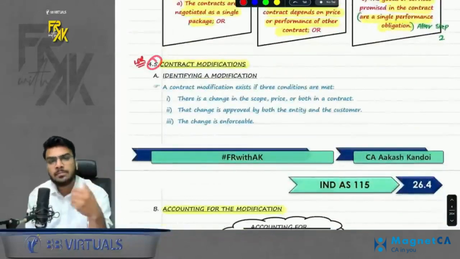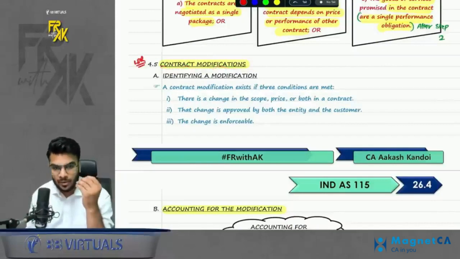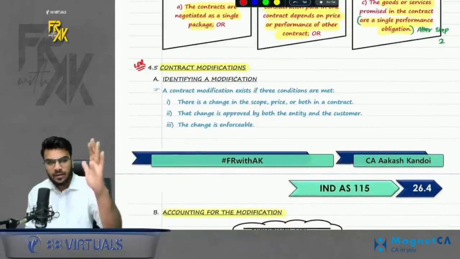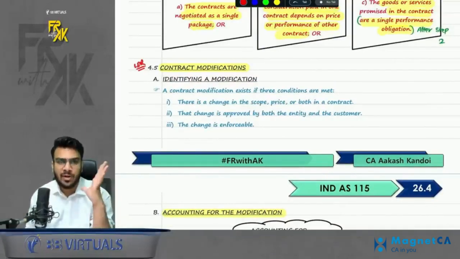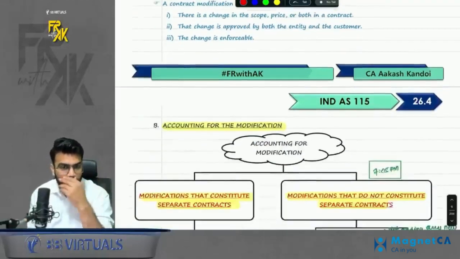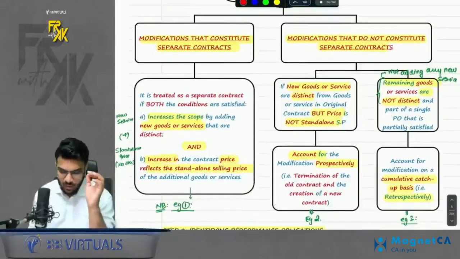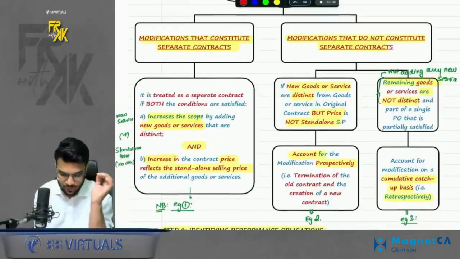The next part, the important part of this step was contract modification. Now what is the meaning of contract modification? Modification means once you enter into a contract, midway you either add some services or you change some conditions in the contract which modifies the contract. So it says contract modification. Now how to account for this contract modification? In case you remember, we have in all 3 possibilities. 3 scenarios are possible. First, modifications that constitute separate contracts.